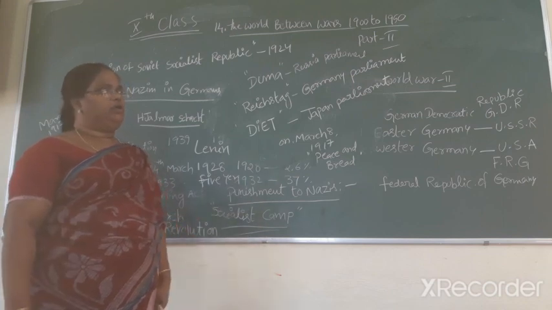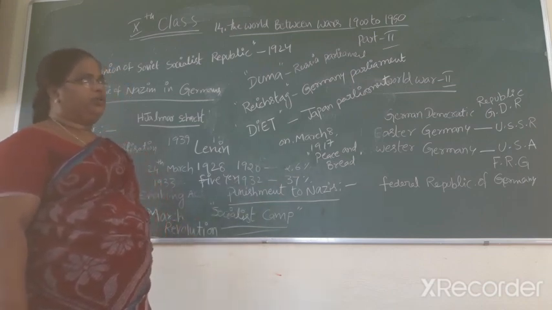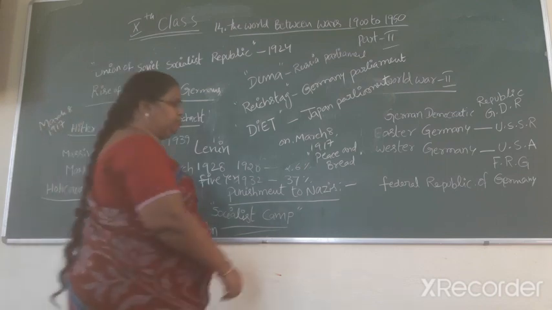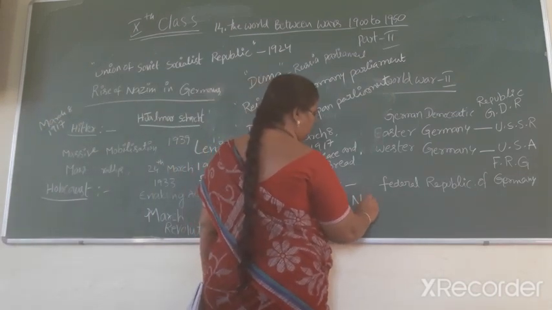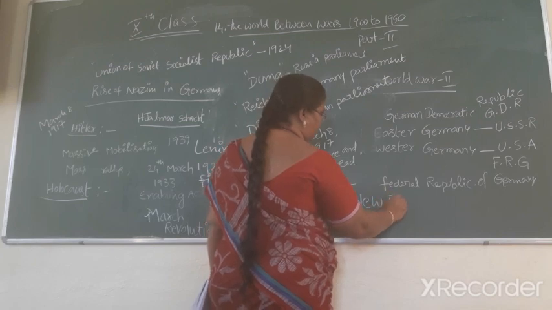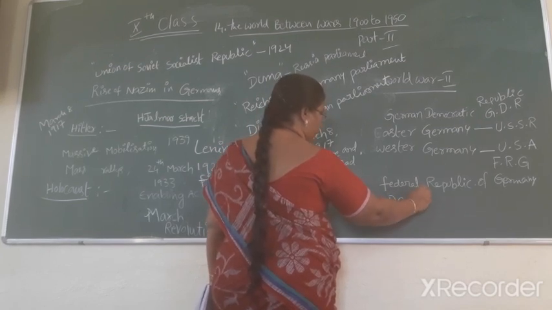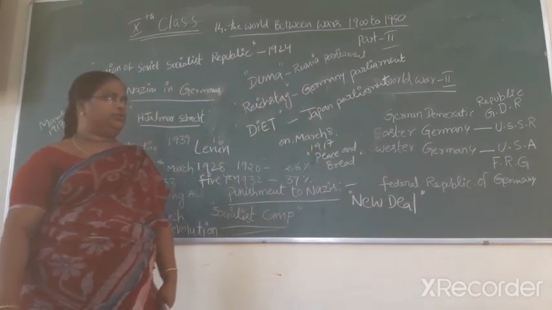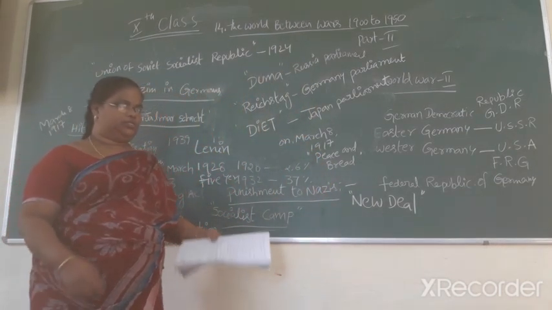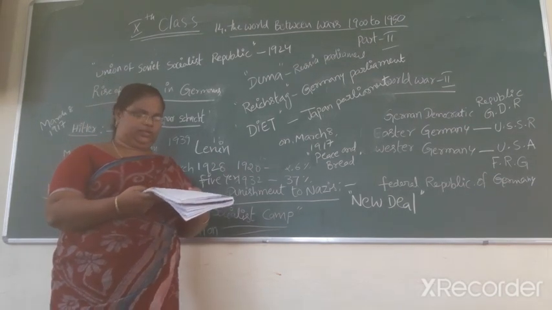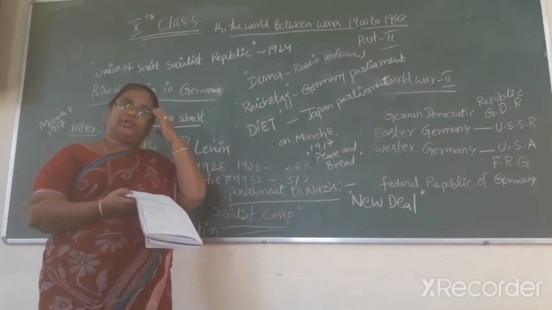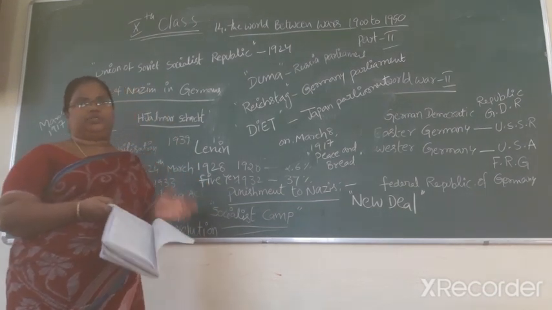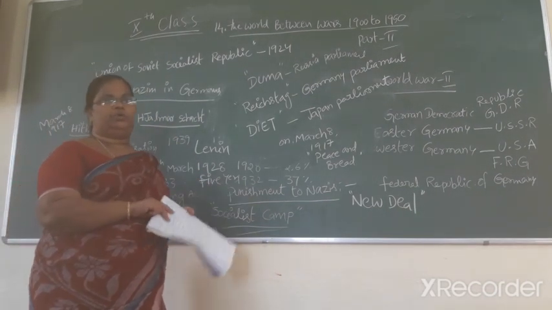What did the US government do? The US government introduced the New Deal policy. US President Roosevelt introduced the New Deal policy. In this New Deal policy, the 3 R's were relief to the victims of the Great Depression, reform of the economic institutions, and steps to ensure economic recovery.